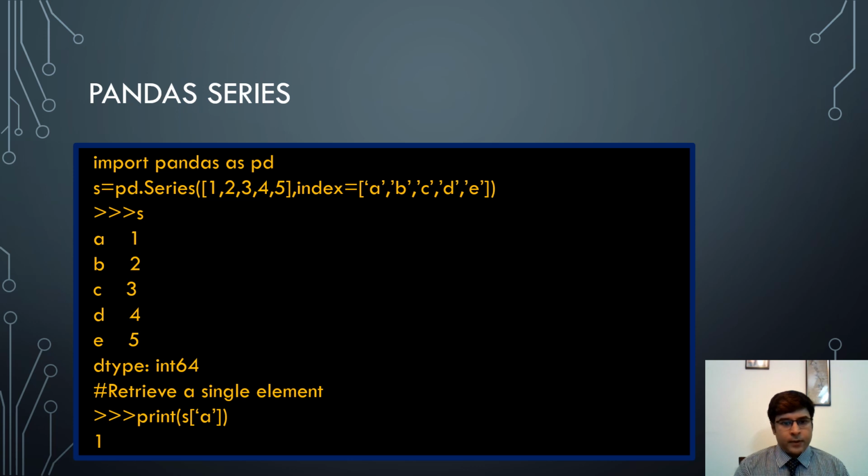Next we see a second example of pandas. In this we create the pandas series using 1 2 3 4 5 data, and the given index is the characters a b c d e. So this will become the index or label, and this is the data against that index. If you want to print the element at index a, we'll type print s in brackets with quotation a. So it will print the data as 1.